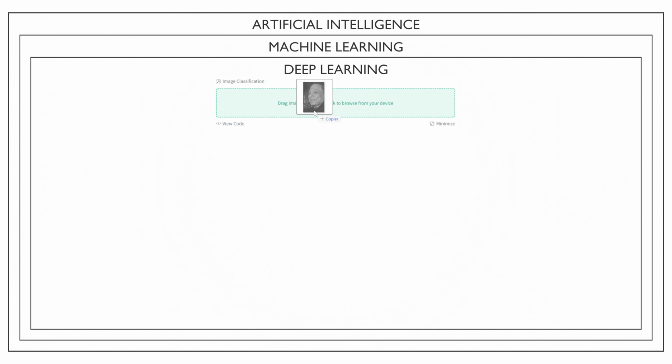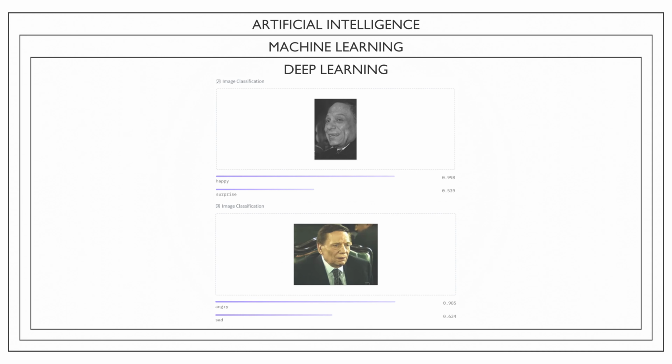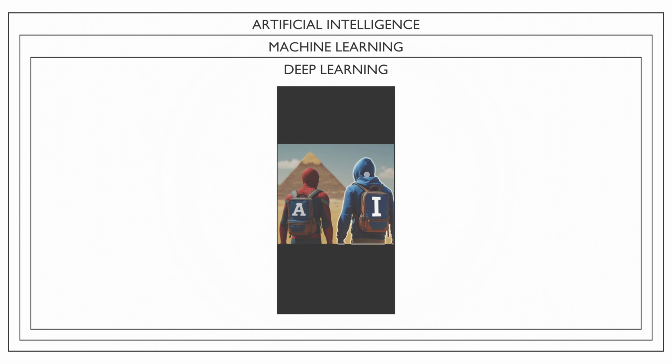Now, let me give you an example of what deep learning can do. We have a picture of a famous actor here. With deep learning, we can actually figure out what emotion he's showing. In the first picture, the model thinks he's happy. In the second one, the model thinks he's both angry and sad. Deep learning is not just for recognizing emotions. It is also at work when you use the segmentation feature on your phone to separate objects in a picture.